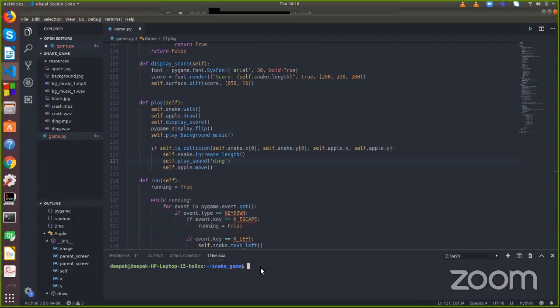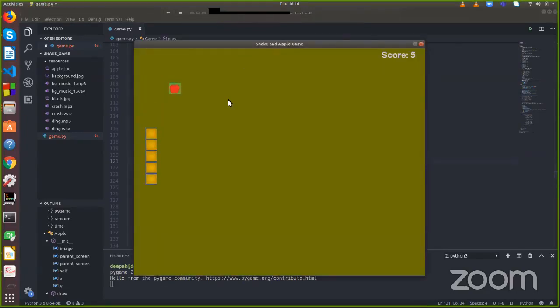Any doubt till here? So first let me run this code. Okay, so I hope this will work now. Okay, so it's working.